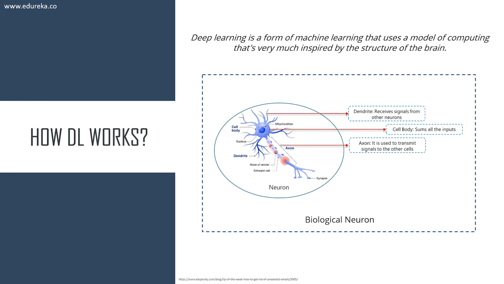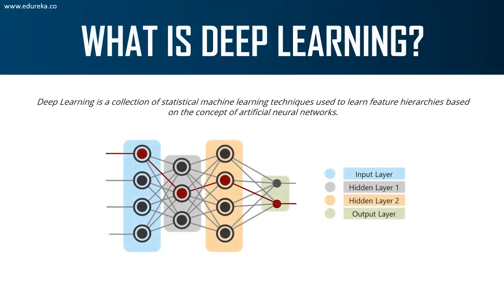So now let's understand what exactly deep learning is. Deep learning is a collection of statistical machine learning techniques used to learn feature hierarchies based on the concept of artificial neural networks. So the main idea behind deep learning is to use the concept of neural networks.